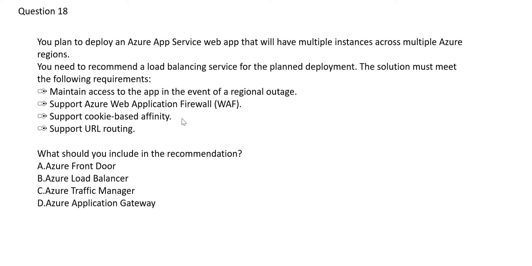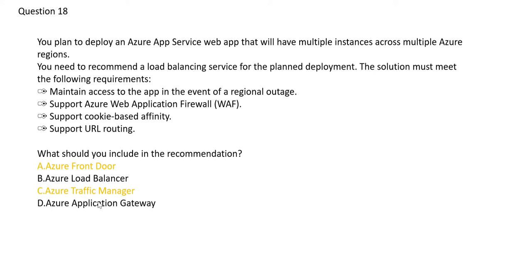So here first let us understand what is the requirement. So these are the four requirements. You maintain access to the app in the event of regional outage. So if you're seeing a regional outage scenario to be catered, it has to be a global load balancer. So out of these options, which are global load balancers? So these two are global load balancers. Now which one will fit here? So you see this technique, just scanning through the key requirements. Just one requirement we scanned and we are able to remove options B and D.